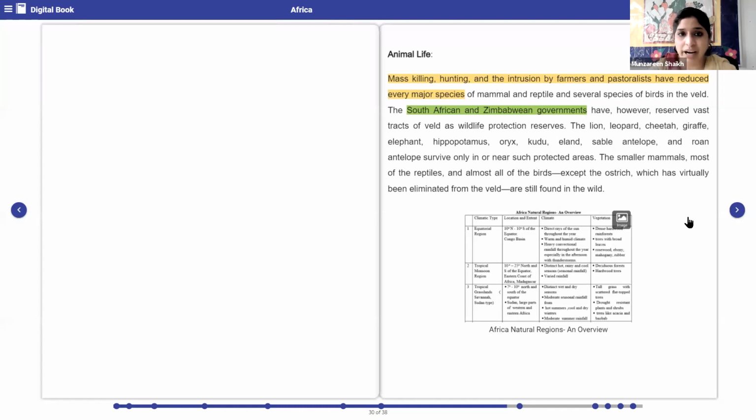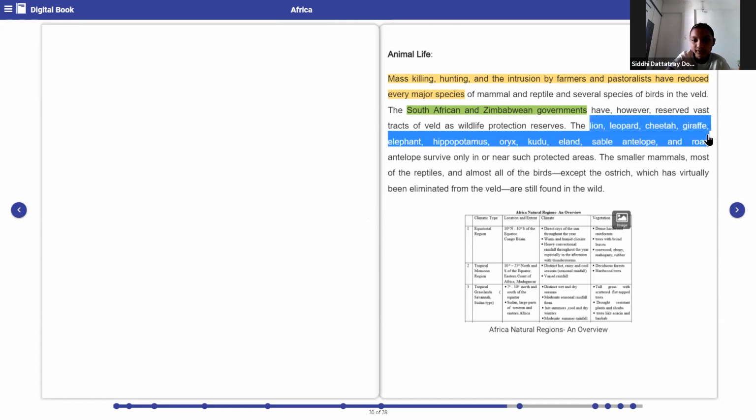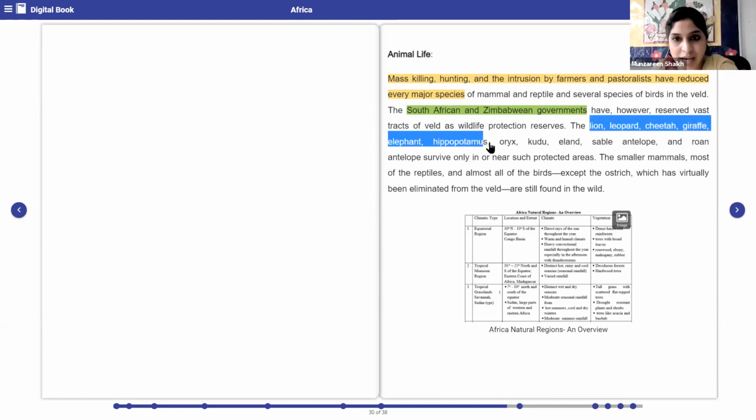Now, which type of wildlife do we have in this particular region? It is the lion, leopard, cheetah, giraffe, elephant, hippopotamus. Okay, and then we have